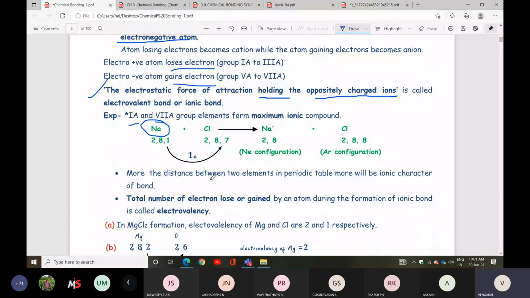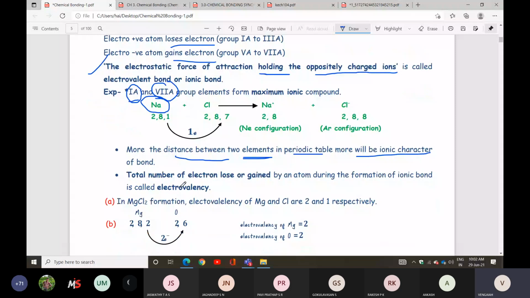The more the distance between two elements in the periodic table, the more will be the ionic character of the bond. Listen carefully. That's why between 1A and 7A group elements, we have more distance, so it will be a more ionic compound.